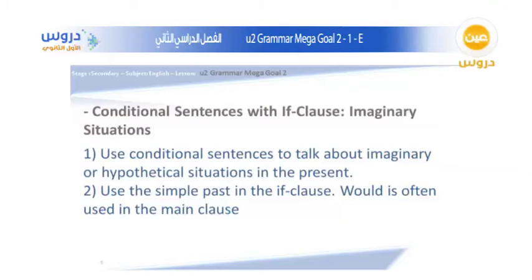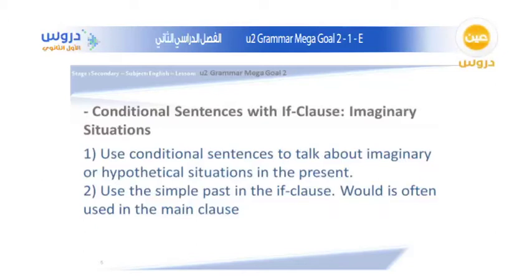First, to talk about imaginary or hypothetical situations in the present, for example, if you practice a lot, you will pass. And also we can use the simple past in the if clause, and would in the second clause, which we call the main clause.